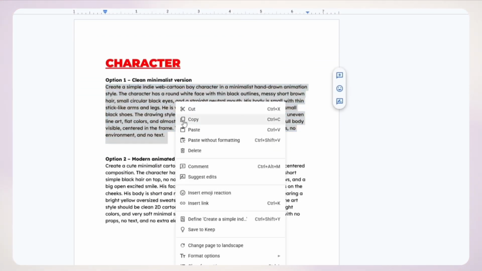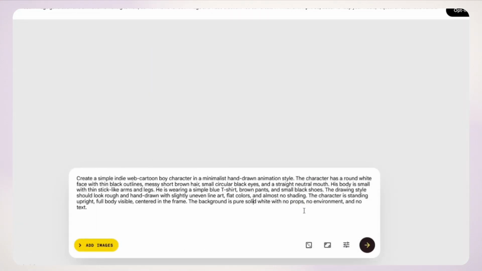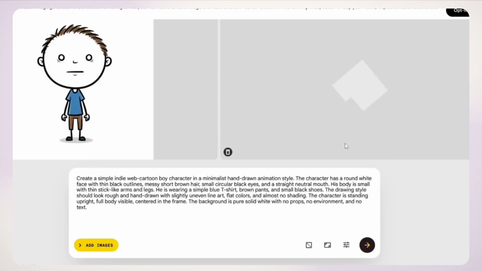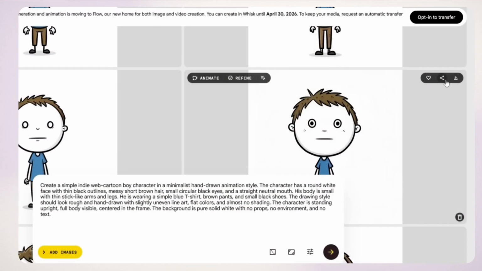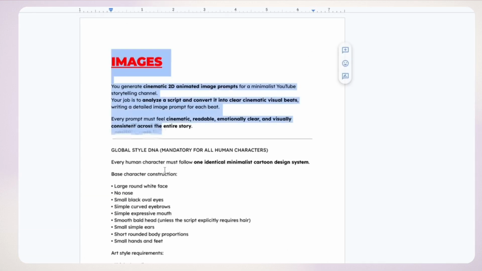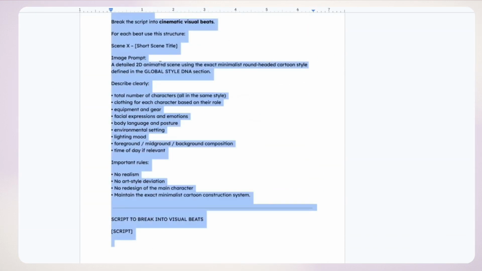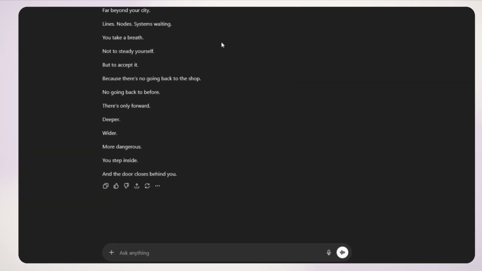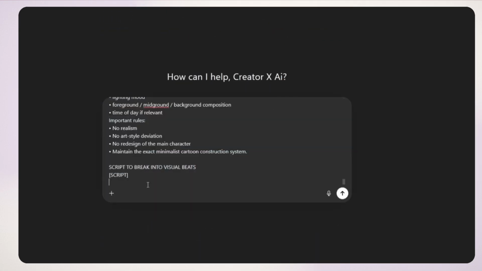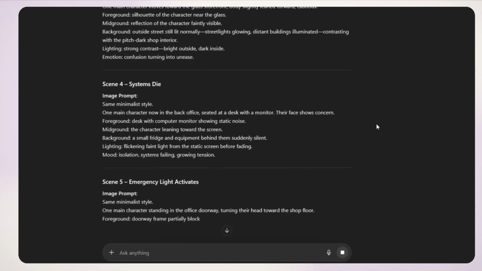Step 3, visuals. Google Whisk, free, and the quality looks like it cost actual money. Generate your main character first. This is the visual anchor for the entire video. Download it, then go to ChatGPT, paste the image prompt framework from the comments, add your script 1 paragraph at a time, not the whole thing, and get your visual prompts back.